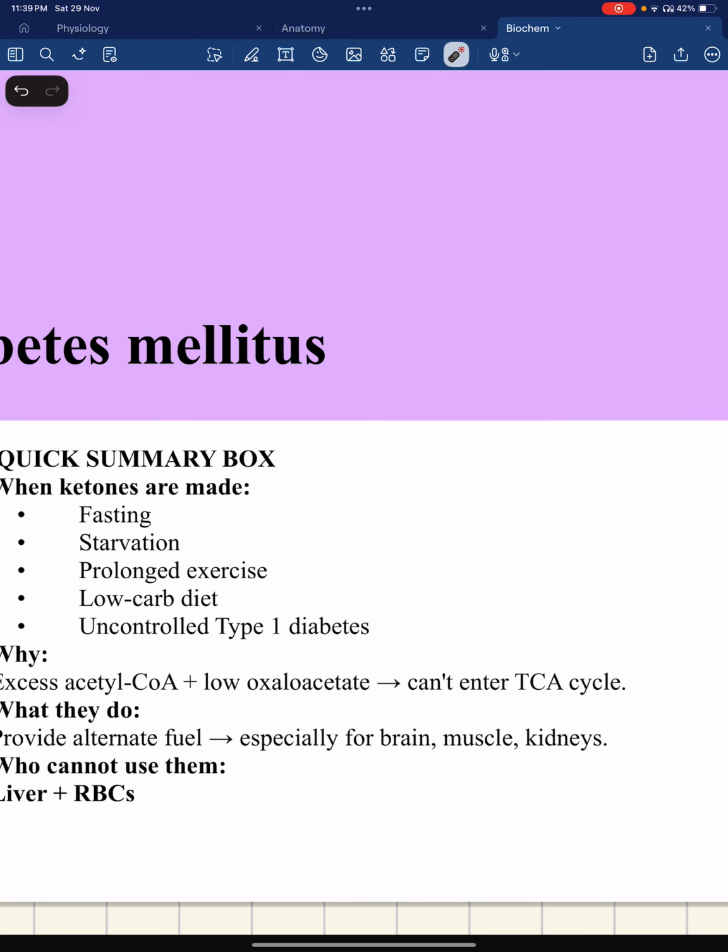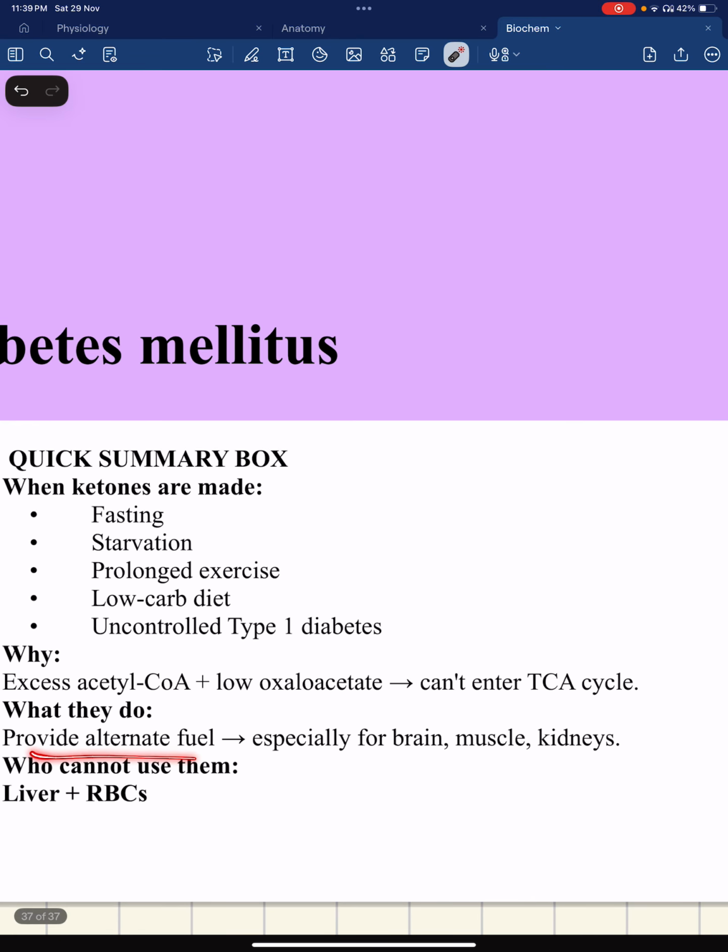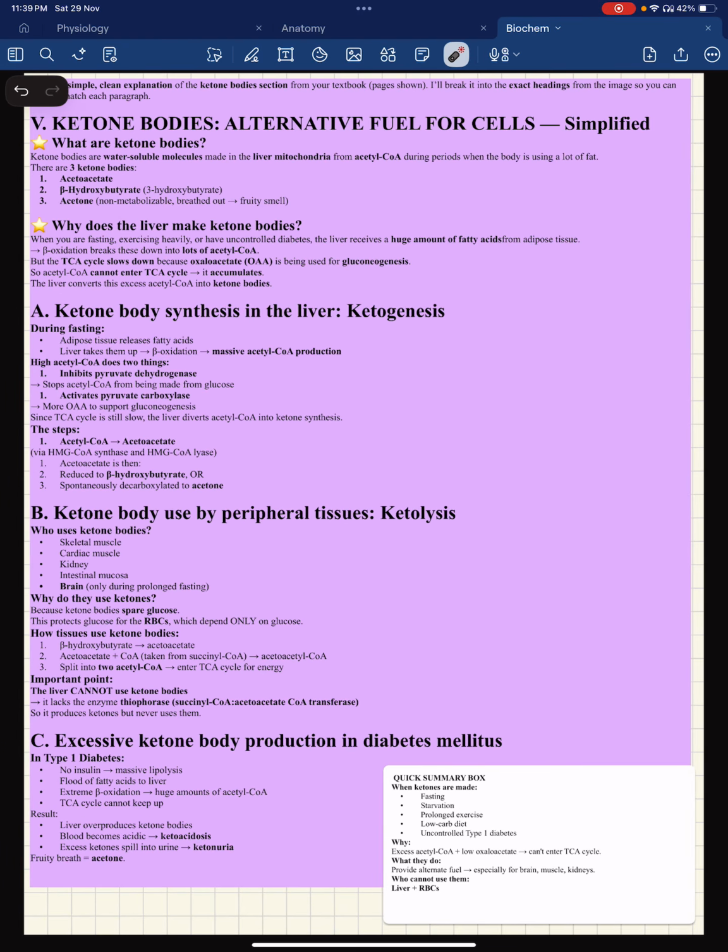And especially, what do they do? They provide an alternate fuel, especially for brain, muscles, and kidneys. Who cannot use them? Liver and RBCs. So this is such a good summary.